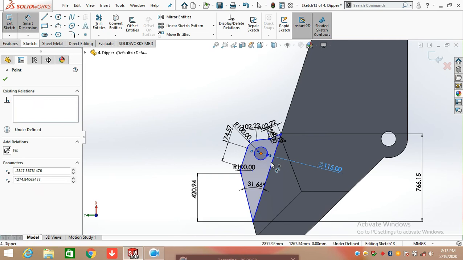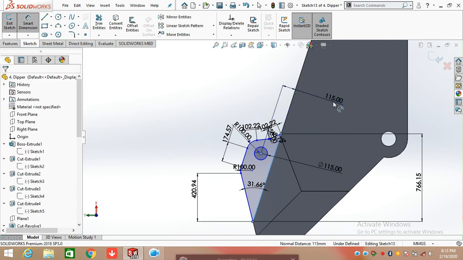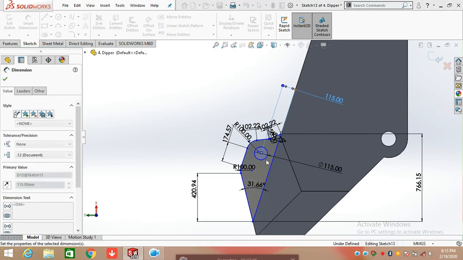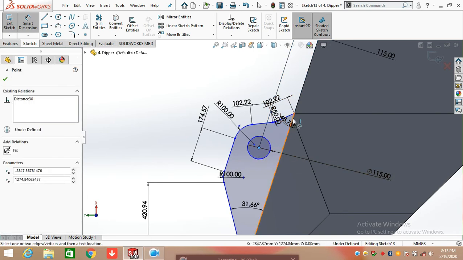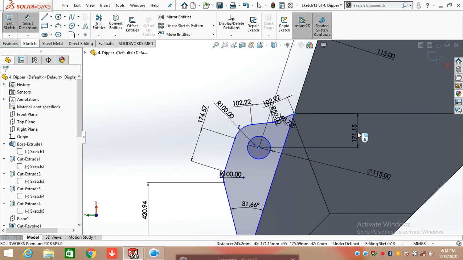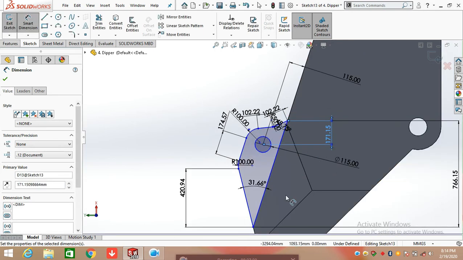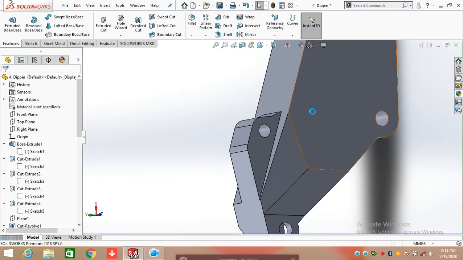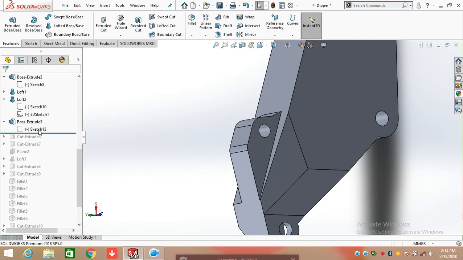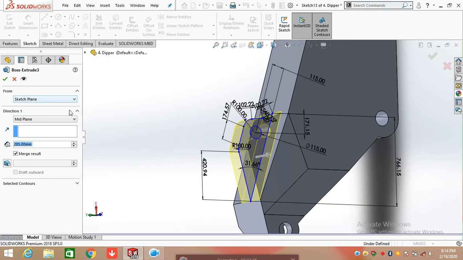Now defining the length from the baseline is 115 mm, and defining its length from the center of the circle and the end point of the line, which is 171.15. Now the sketch is fully defined. After that, click on extrude boss and extrude it both from the mid plane up to 285 mm.